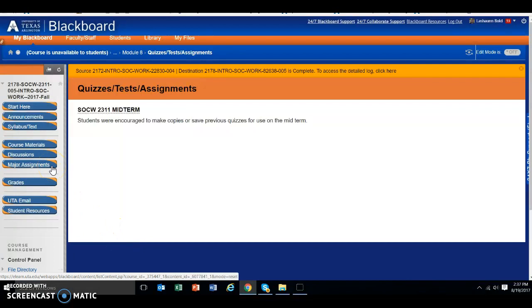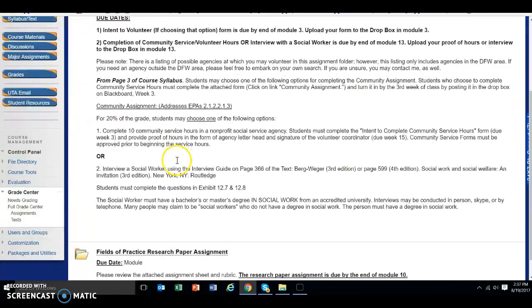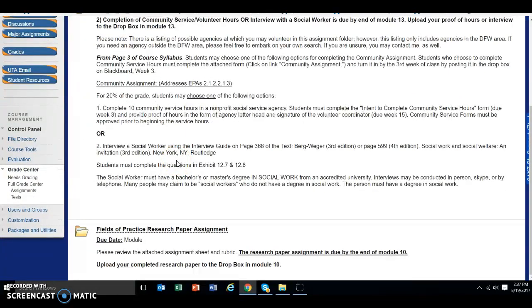Okay, you have a couple of tests. I'm going to go over all of these details on the syllabus again, but just so you know, there are quizzes and there is a midterm and a final in this class. And here on the Fields of Practice paper, it says upload your completed paper to the Dropbox in Module 10.